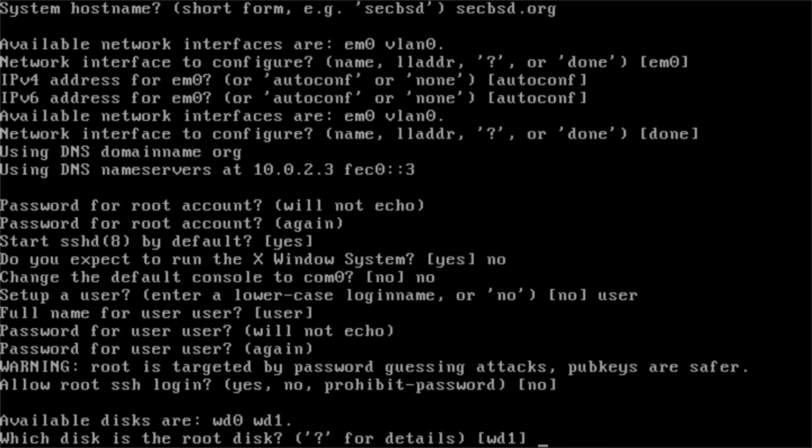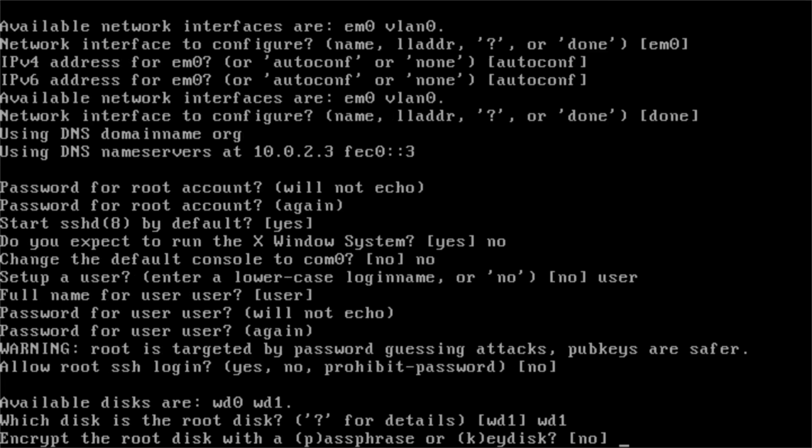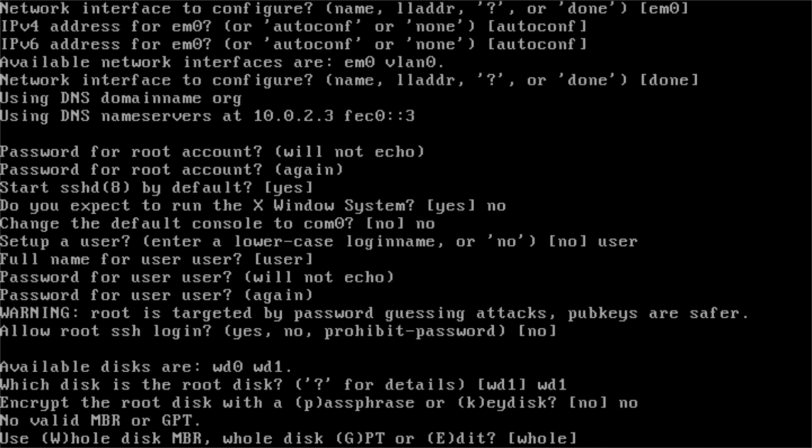Next, disk selection. Choose the disk that will be used as the root disk. In my case, that's WD1. Here, WD0 is the USB install media. For disk encryption, I'll keep the default number. We'll cover encrypted installs in another video.